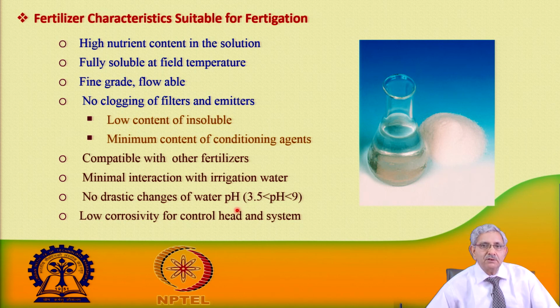It ranges from 3.5 to 9, and that should also be seen. It should not be highly corrosive, so that it does not affect the control head units or components.